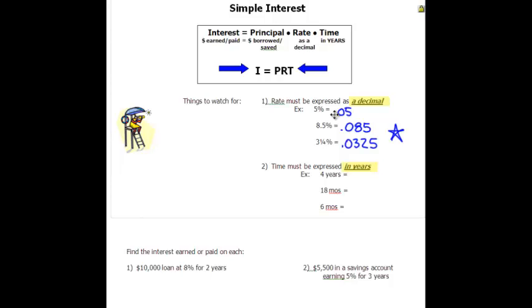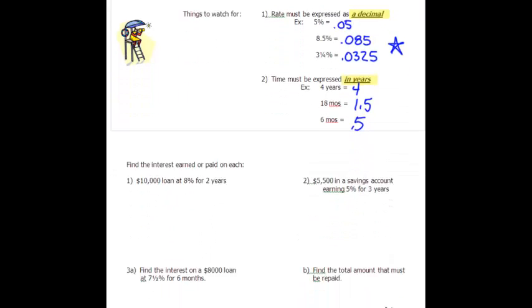Time also must be expressed in years. So 4 years, I'm going to put 4 in my formula. 18 months is not in years. So what is 18 months in terms of years? It's 1.5 years. And 6 months is going to be 0.5 years. Let's look down at the examples.